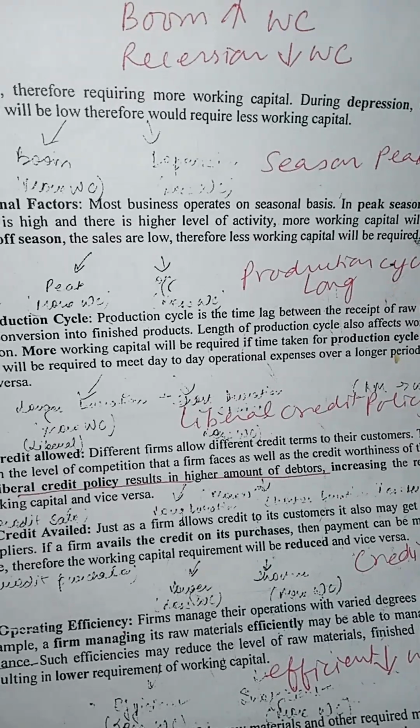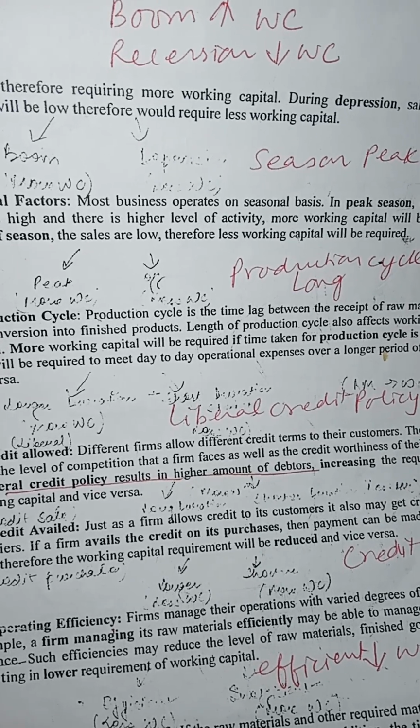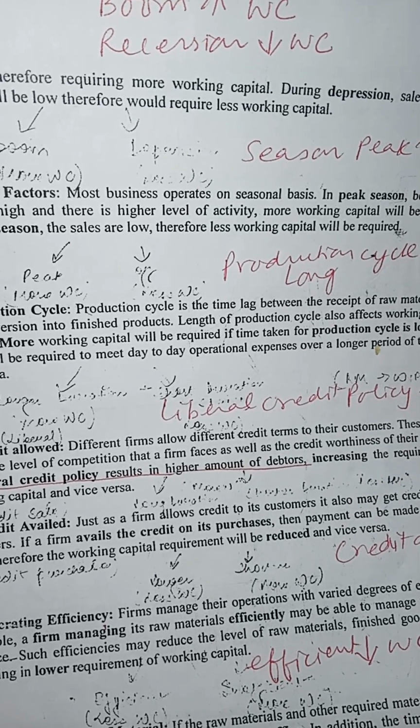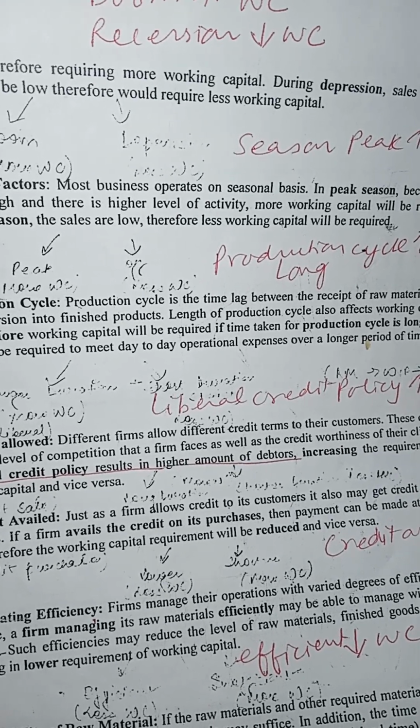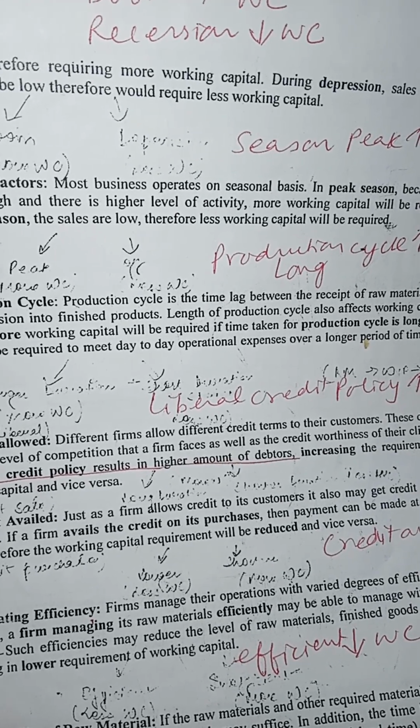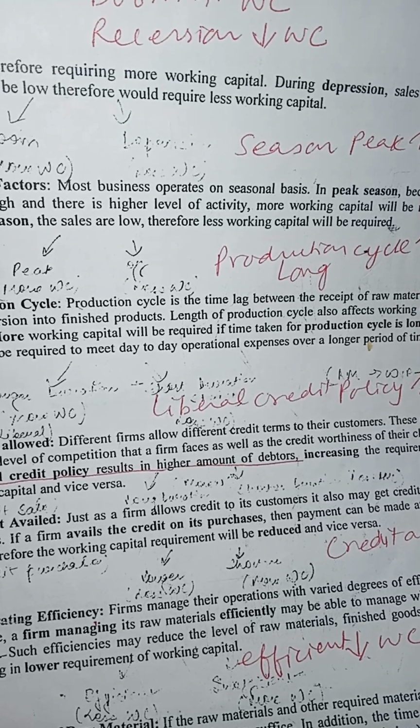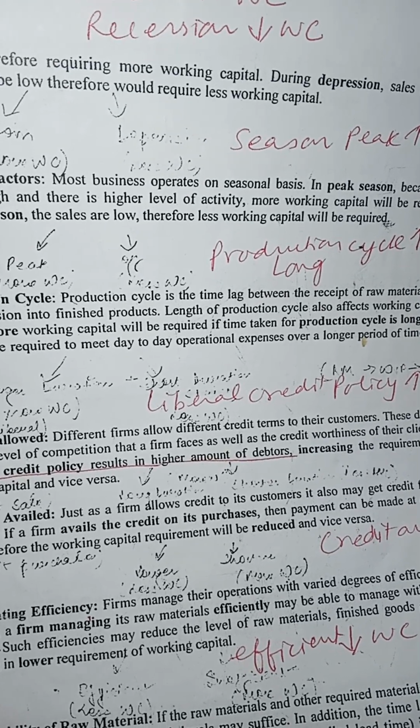Scale of operation. Second point. If the organization works on a larger scale, then more working capital will be required for the operation, like more quantum of inventory. Whereas if the organization is working on a smaller scale, then less working capital will be required.